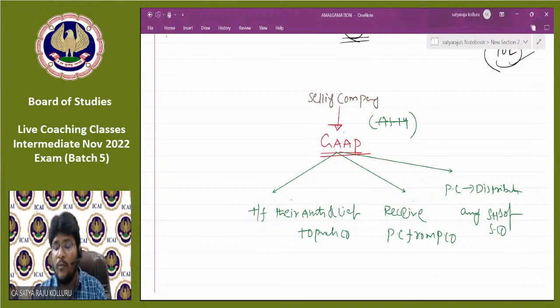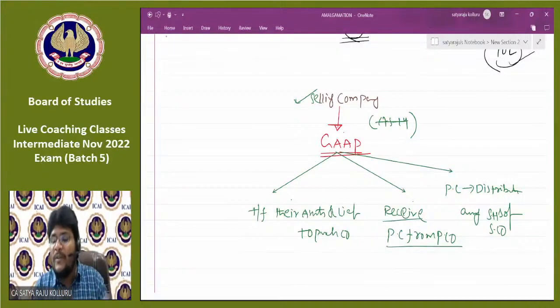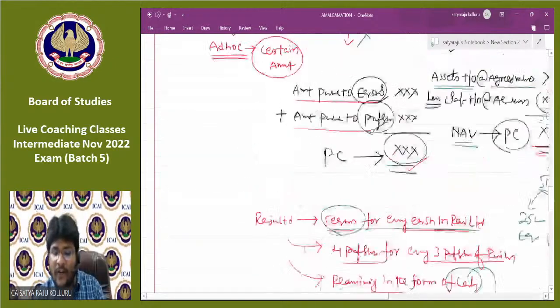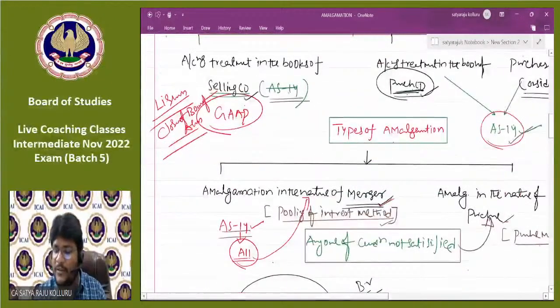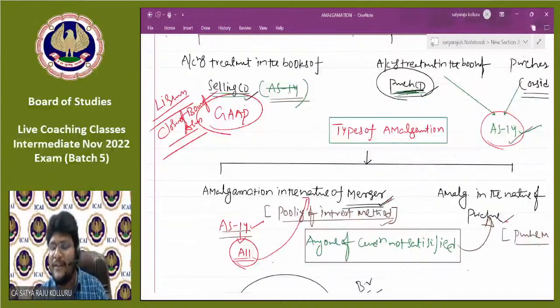Sir, one more thing. Whether you are solving the problem from the selling company's point of view or the purchasing company's point of view, calculation of PC will play a crucial role. The reason is you are unable to complete the accounting treatment in the books of the selling company without knowing the PC, because we need to receive the PC from the purchasing company, right? How much PC are we receiving? First, you need to calculate. Again, whether it is amalgamation in the nature of merger or purchase in the books of the purchasing company, PC also plays a crucial role.